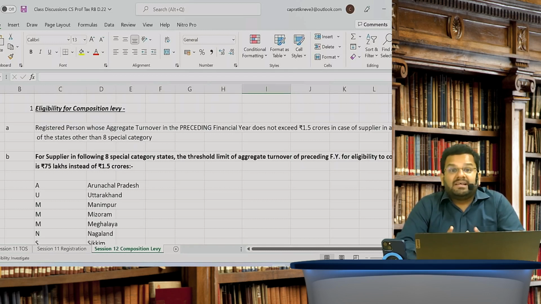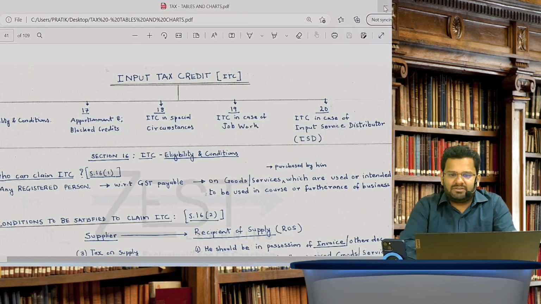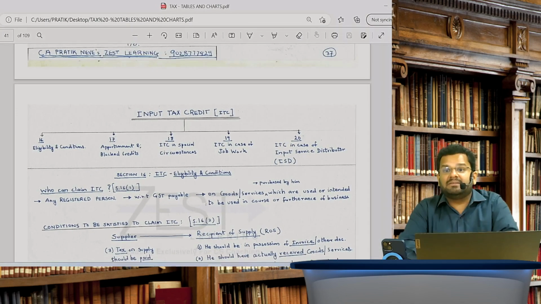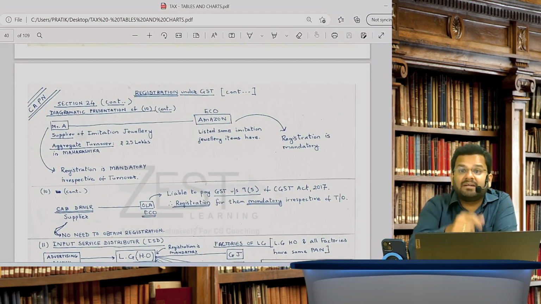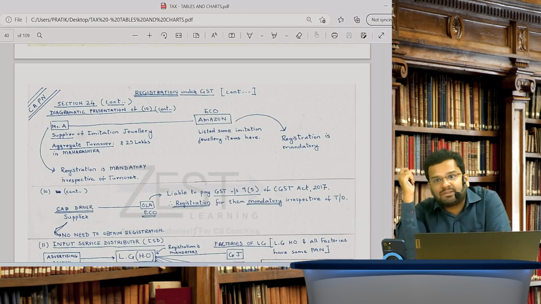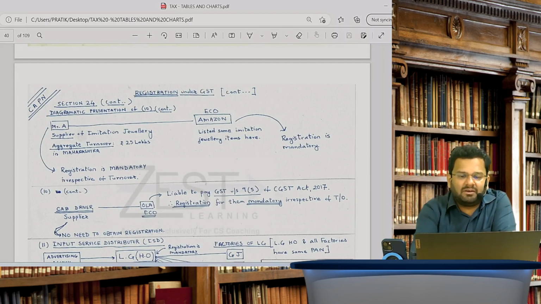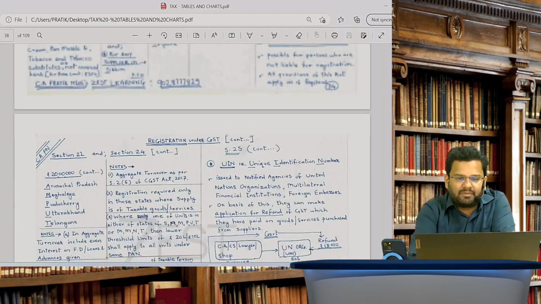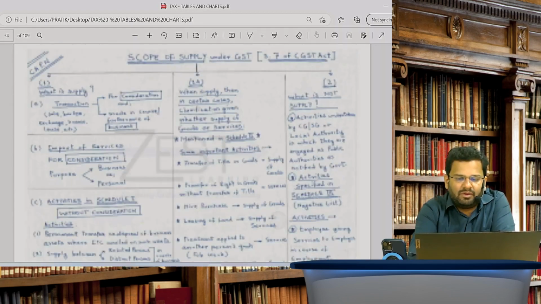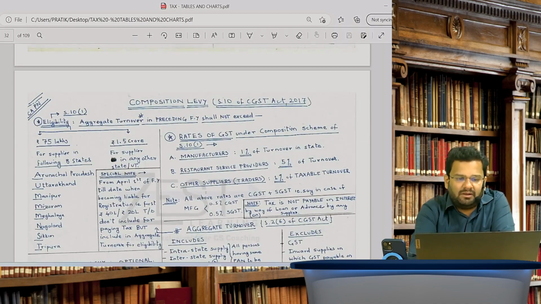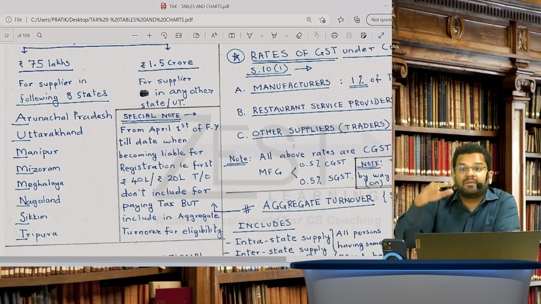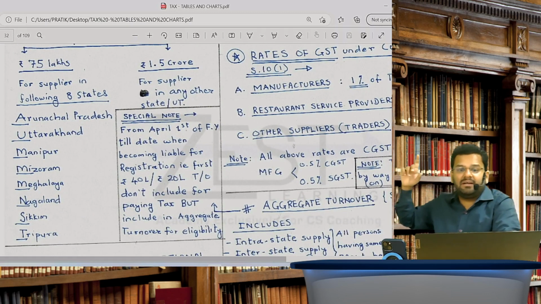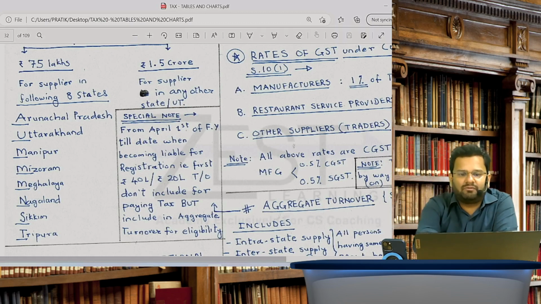Who all is eligible for this alternative levy? Eligibility is with respect to any registered person. Who is eligible? Any registered person whose aggregate turnover of the last financial year is not exceeding 150 lakhs. Is the eligibility clear to you? So we have to discuss who is eligible. See, in last financial year their turnover was not exceeding 150 lakhs, or you can say 1.5 crores.